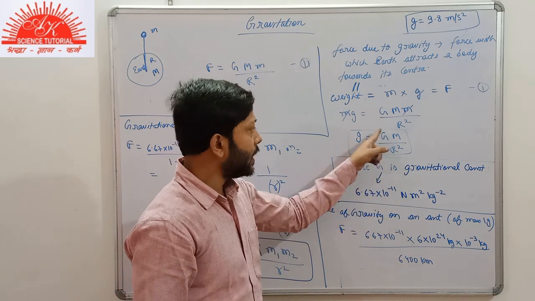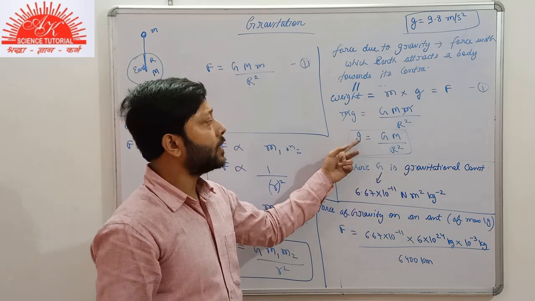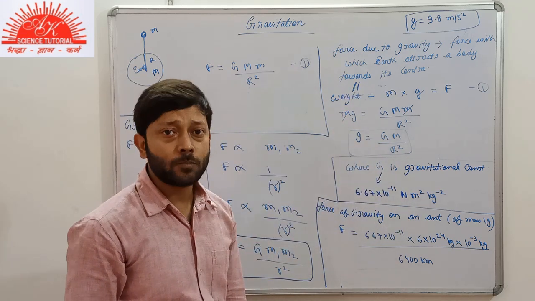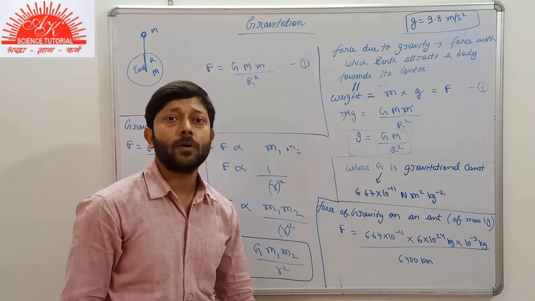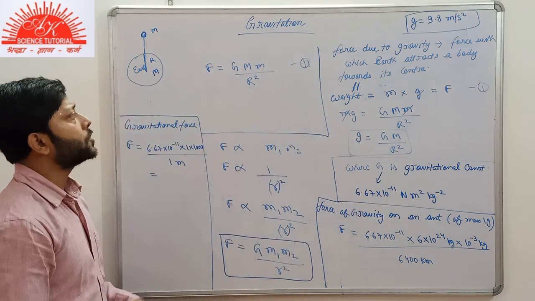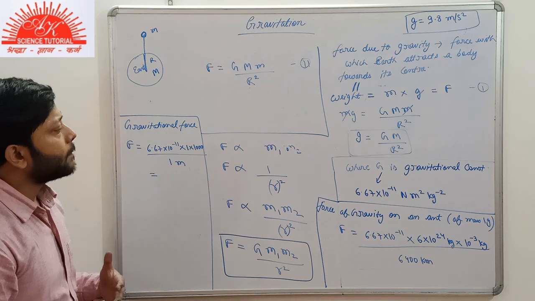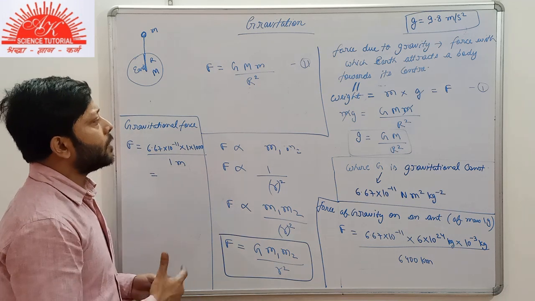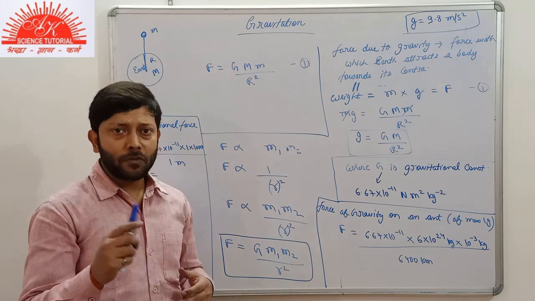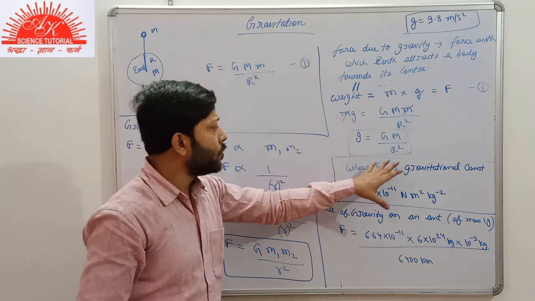So put these three values in this expression and you'll get the value of small g, that is 9.8 meter per second square. I think it must be very clear to you, students. And now we will be talking about the mass and the weight. We will compare it, as you already know about weight.